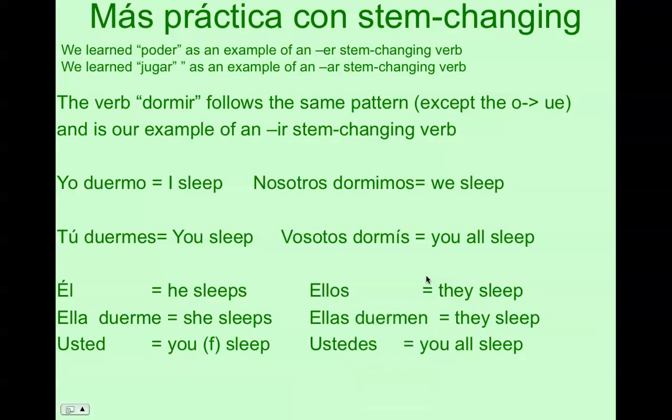Okay, so that was just our last example of the different kinds of stem changing verbs. We'll be continuing to practice on this tomorrow.